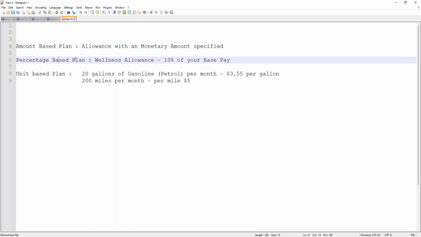A percentage-based plan is a percentage of something, typically the house rent allowance, which is like 50% of your base pay. And then we also have the unit-based plan, where you have to define the unit of something and then the payroll team will know that this employee gets 20 gallons of gas per month. So 20 gallons this month at 3.55, I'll give him $71.